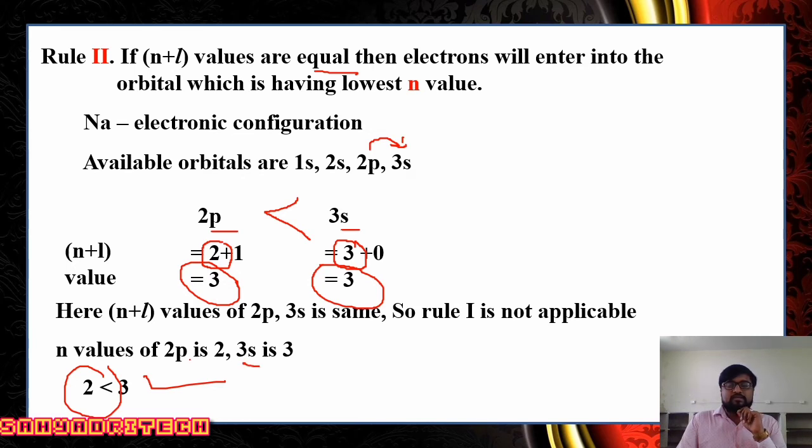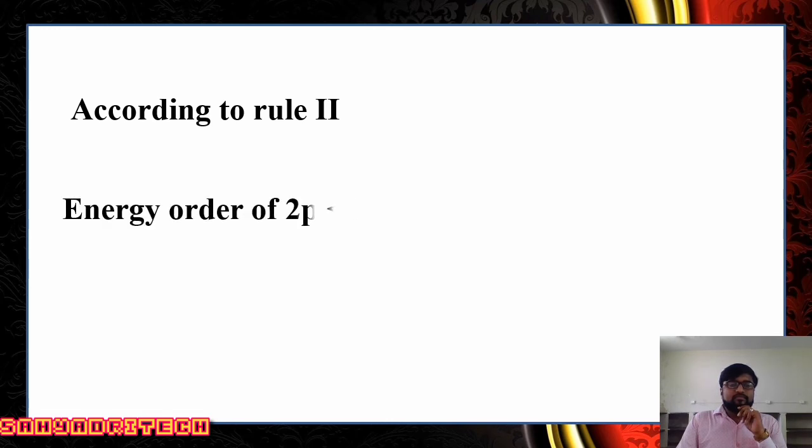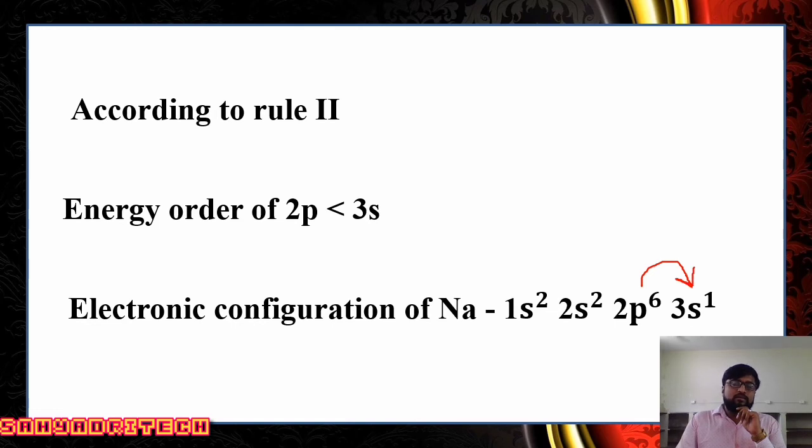If I consider the electronic configuration, 1s2, 2s2, 2p6, 3s1, it means the first electrons fill 2p. After filling 2p, the remaining electron goes to the 3s orbital. Okay, you got it? So how electrons are distributed means one rule we consider, the Aufbau principle, and along with it, we even consider the n plus l rule.